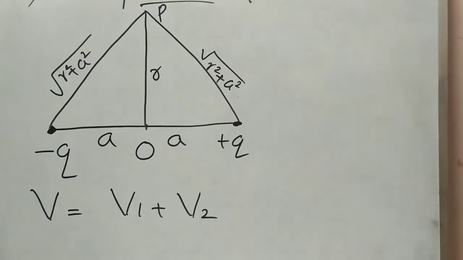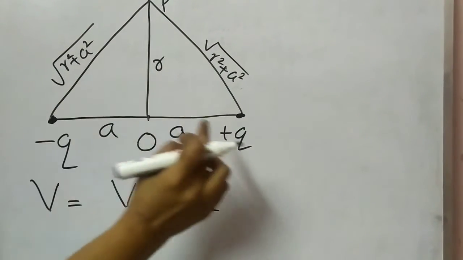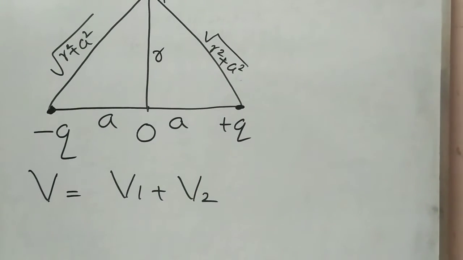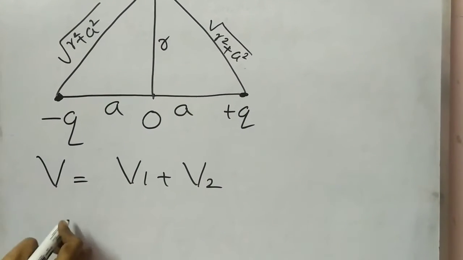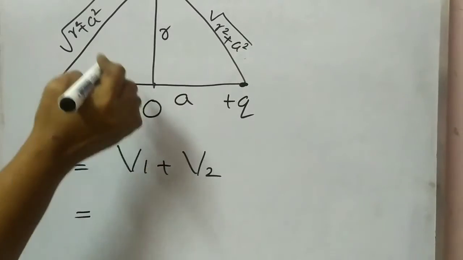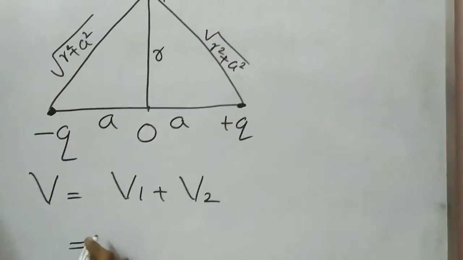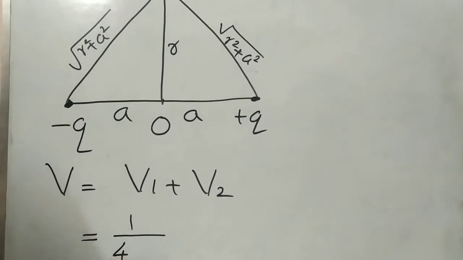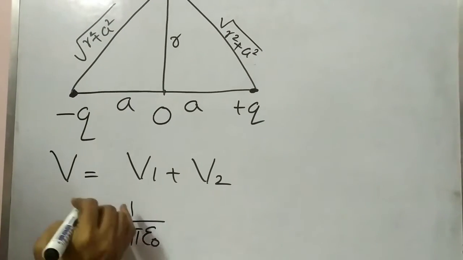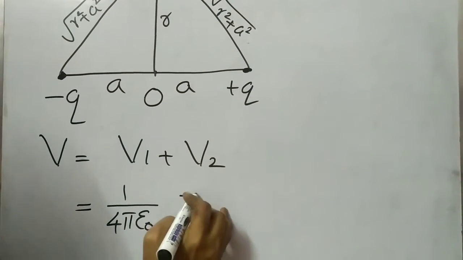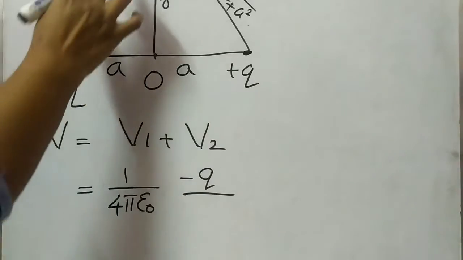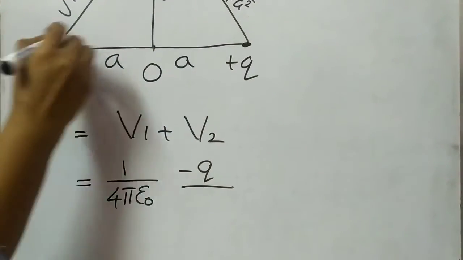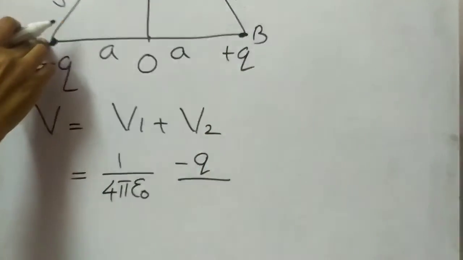That will be equal to the potential due to this charge plus the potential due to this charge. So we can take V is equal to V1 plus V2. We can write the equation for the potential due to this charge minus q: 1 by 4 pi epsilon 0 minus q divided by, what is the distance? Here we can write A, B. So here the distance is PA.